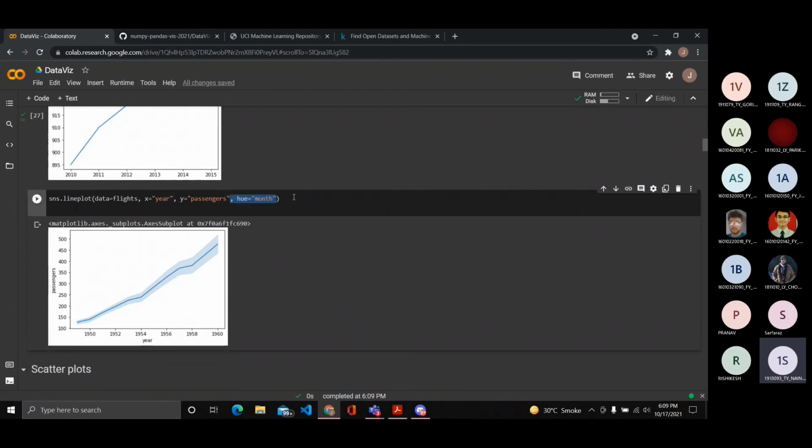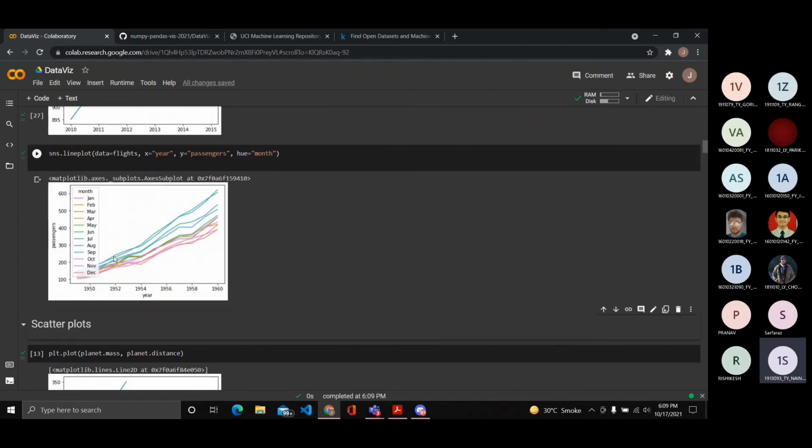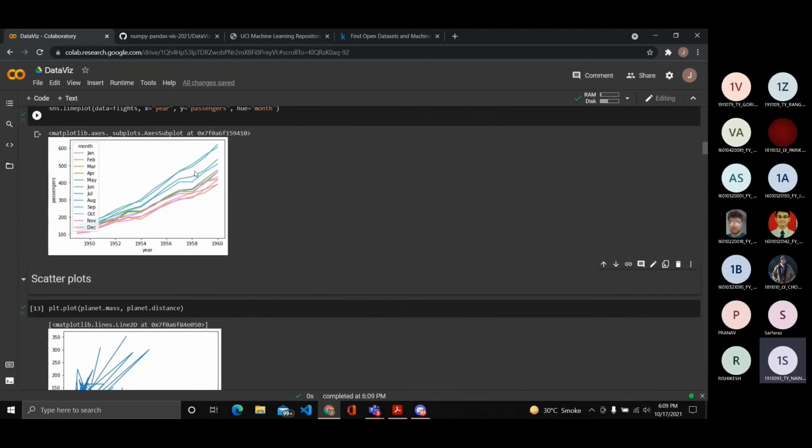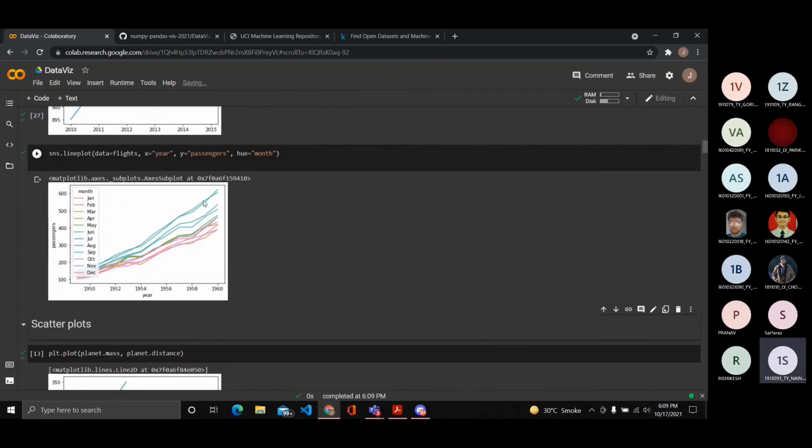So again, hue. And then you can see the blue lines, that means the months of July, June, and August are the most popular for people to use flights. So, you know, these small conclusions will really help you in cracking competitions such as Kaggle or even generally in the industry. So you learned about line plots.